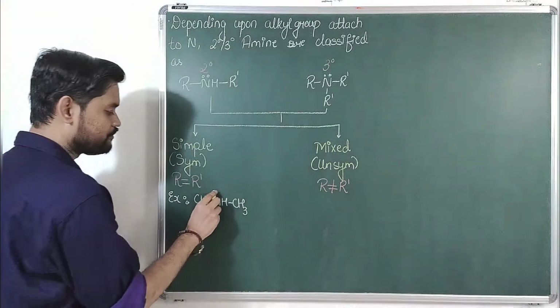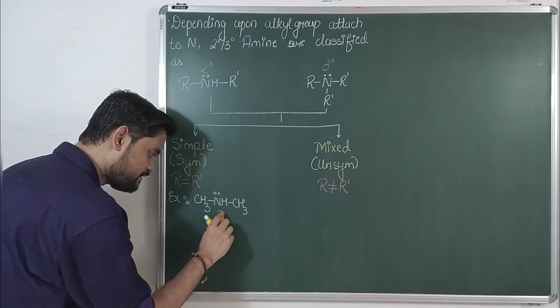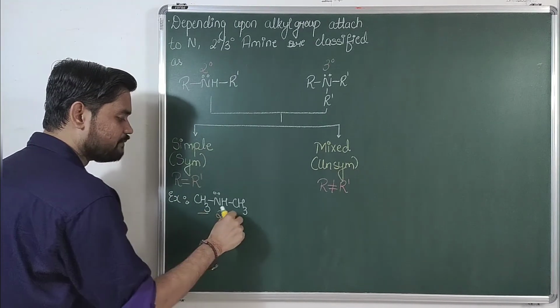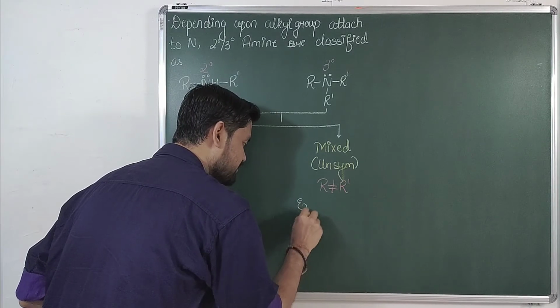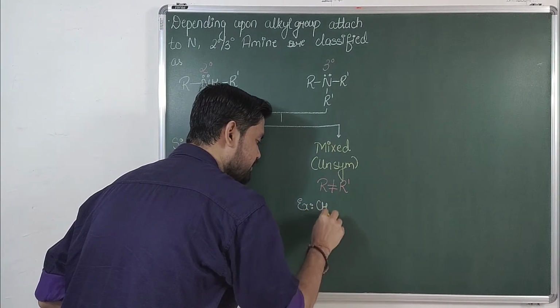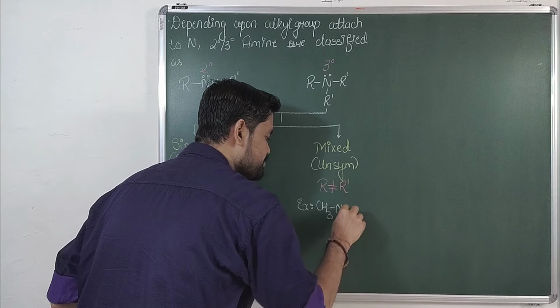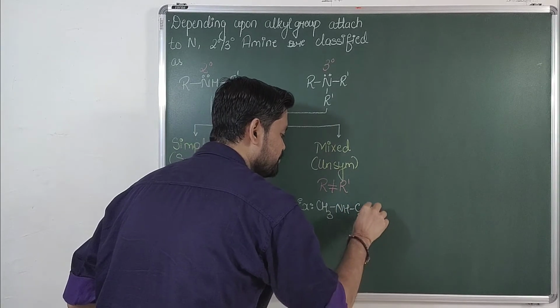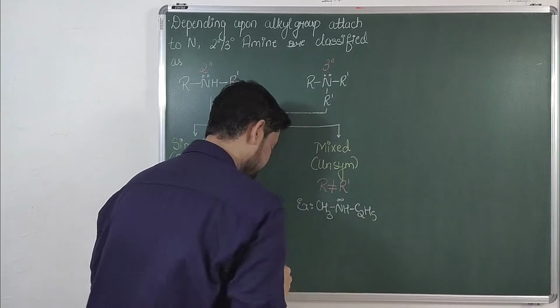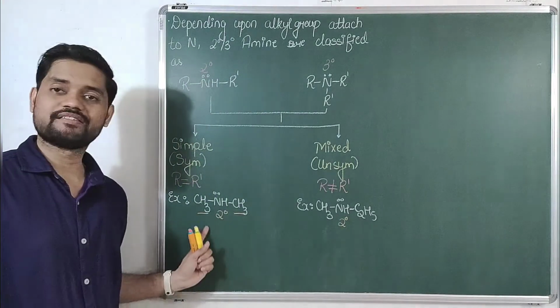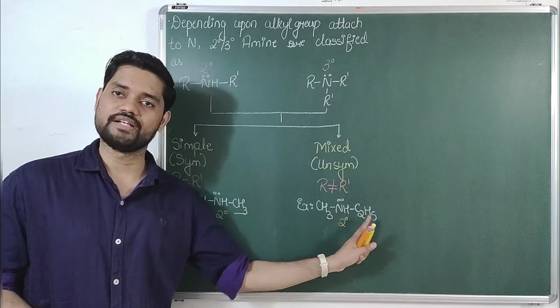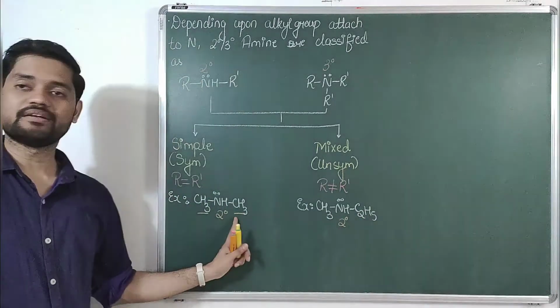This is an example of 2 degree amine. This is an example of what? 2 degree simple amine. Talking about an example of mixed amine, example CH3 NH C2H5. Again it is an example of mixed 2 degree amine. This is simple, alkyl groups are same. This is mixed because alkyl groups are different. Methyl, ethyl, while they both are methyl.